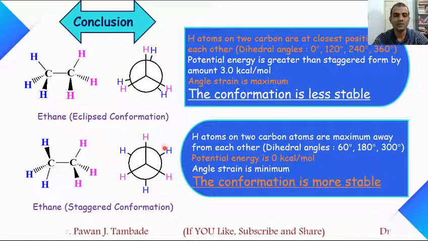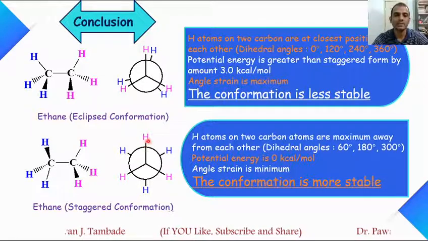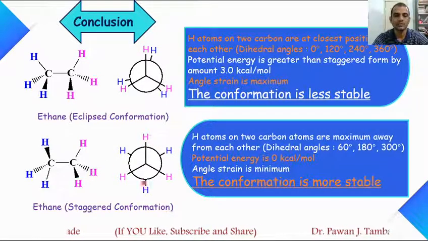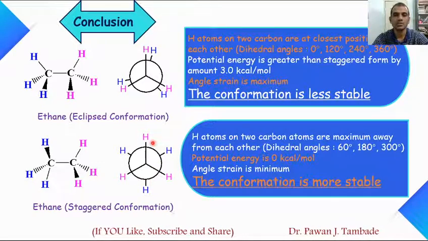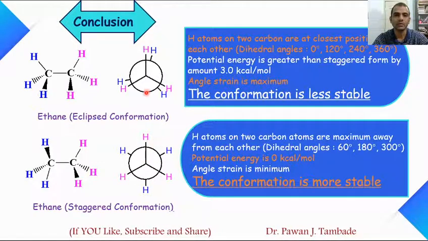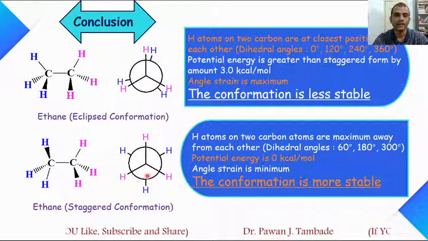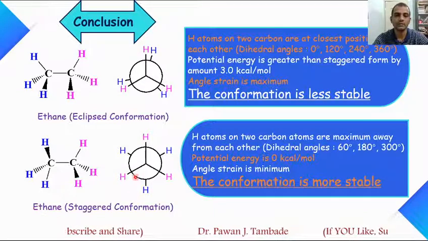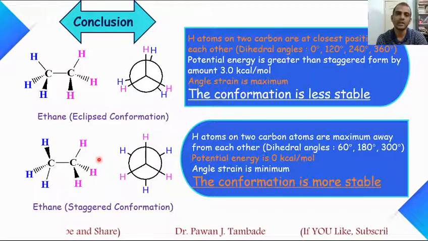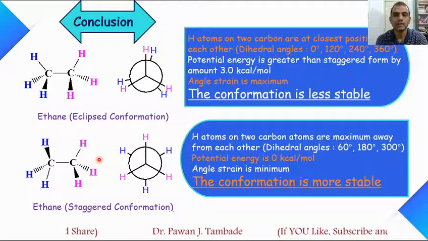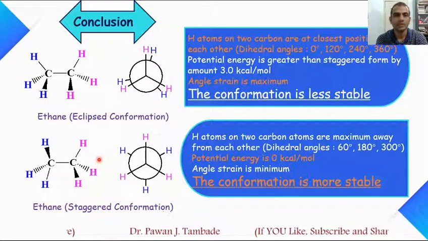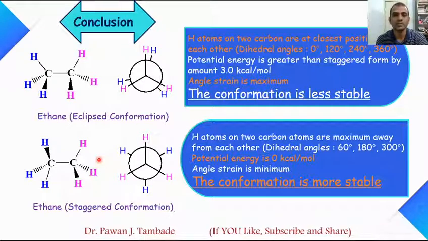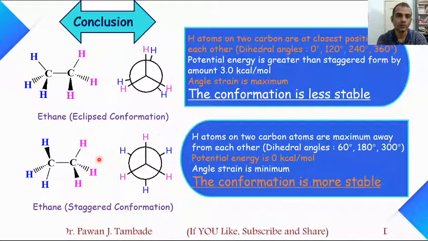As these hydrogen atoms are away from each other, the interaction between them is minimum and the potential energy of such a structure is 0 kilocalorie as compared to eclipse conformations. Strain is minimum and because of that, these staggered conformations of ethane are relatively more stable. The difference in potential energy of eclipse and staggered conformation is found to be 3 kilocalorie per mole.